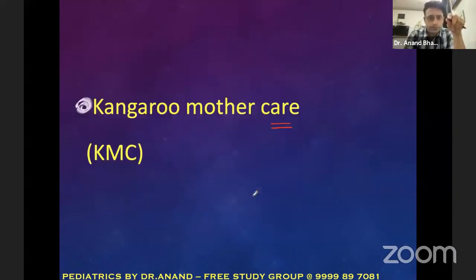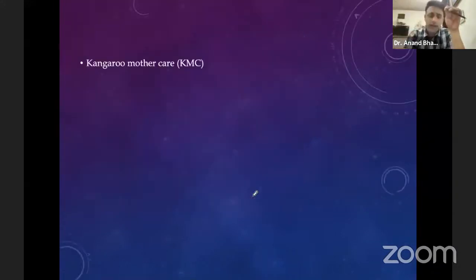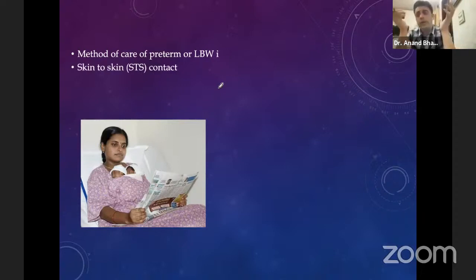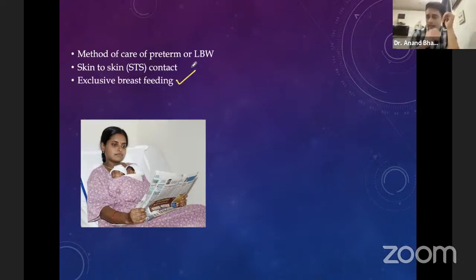Perfect. So point number one for kangaroo mother care: it is a method of care for the preterms and low birth weight. That is the first point. Second important point, what are we doing in this kangaroo mother care? We are having the skin to skin contact. I am putting the baby on the mother's chest, skin to skin contact. Number two, of course, with skin to skin contact, I'm also helping the child with exclusive breastfeeding.